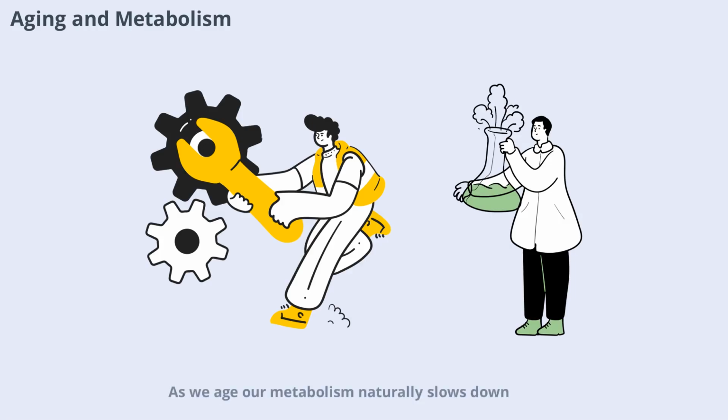As we age, our metabolism naturally slows down. This can make it harder to maintain homeostasis, especially when it comes to weight, blood sugar, and bone health. Staying active, eating well, and managing stress can help counteract these changes and support healthy aging.